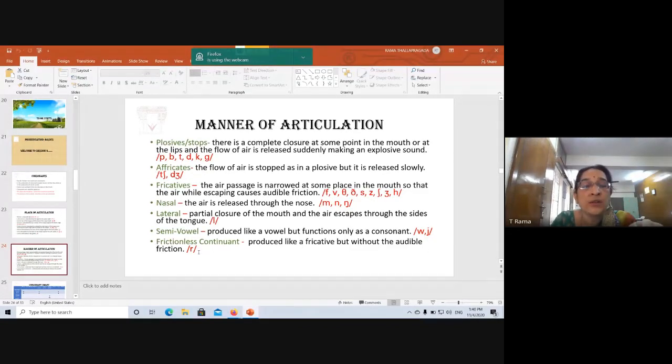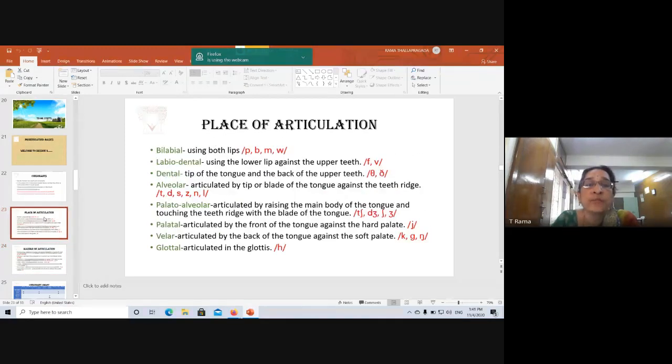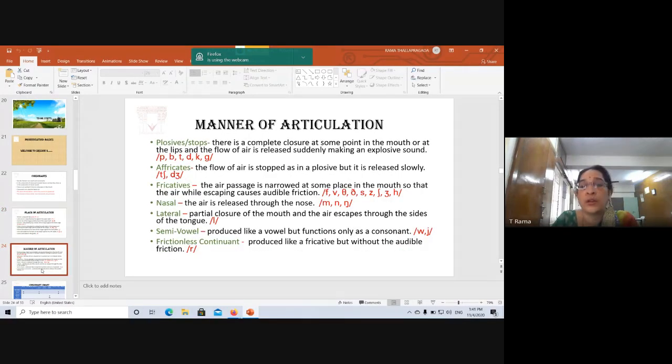Now here the sound is r. It is produced like a fricative, but there is no audible friction. We just say r, that's it. Okay, we have to produce it. R. The sound is r. So these are the categories under manner of articulation. Consonants are classified based on place of articulation and manner of articulation.